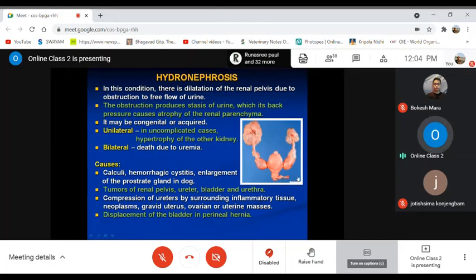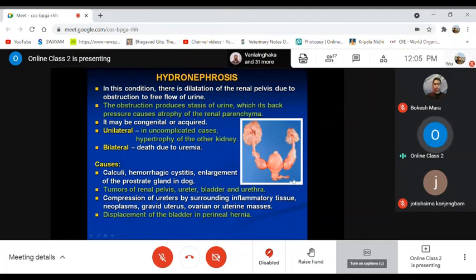Then it will go to the ureter and the urethra, right? So when there is any obstruction in the passage of the urinary tract, mostly in the ureter, or in the urinary bladder or the urethra, the renal pelvis of the kidney gets much enlarged and dilated due to obstruction of the free flow of urine.